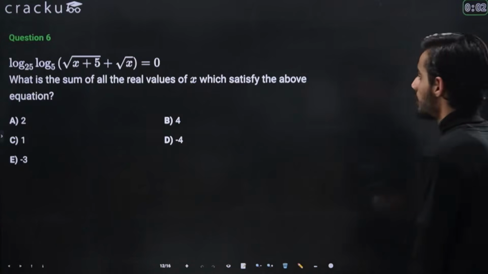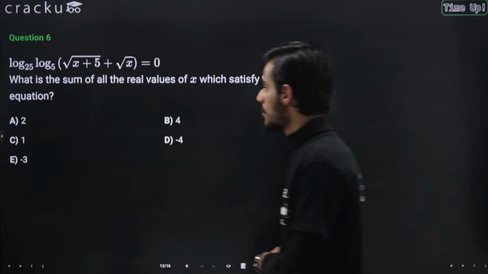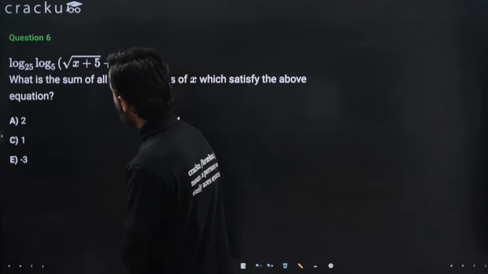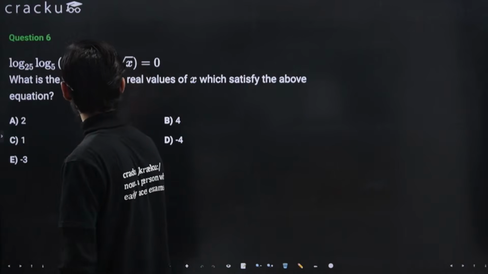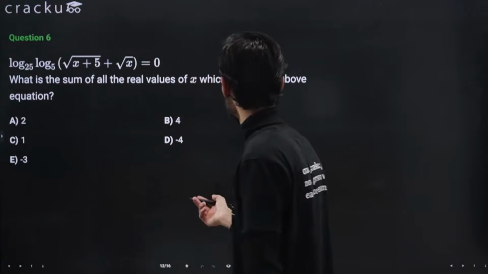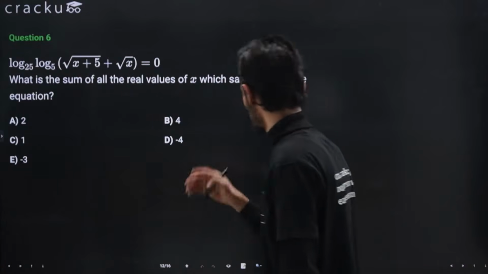Okay, so the time is up. Let's attempt this question then. So log base 25, log base 5, and this particular term is equal to 0. What is the sum of all the real values of x which satisfy the above equation?